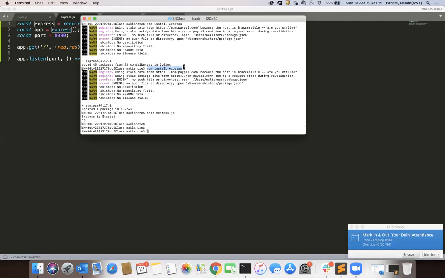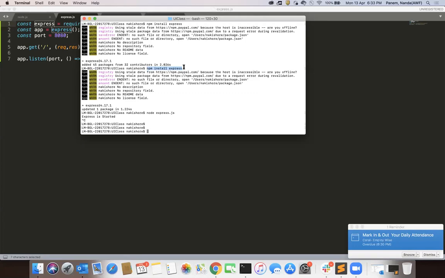So what is the node package manager? Node package manager is nothing but it has all the packages which can be downloaded by users. npm is a package manager, a library where, if you want to create your own library with validations or anything, you can create your library and push it.